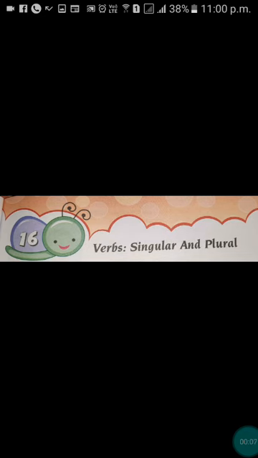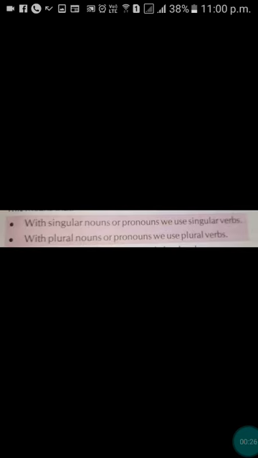Today we will study lesson 16, verb singular and plural. This topic is very easy but very important. We have already studied noun singular and plural, and today we will study verb singular and plural. With a singular noun or pronoun we use a singular verb, and with a plural noun or pronoun we use a plural verb. Let's learn more about singular and plural verbs.